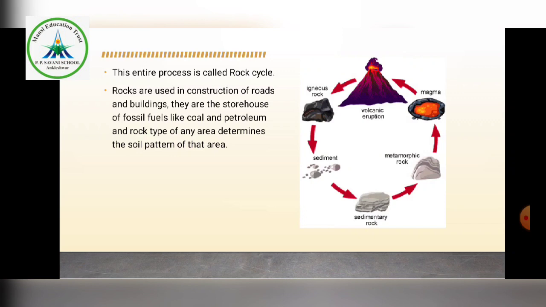From magma inside the earth, which is very hot, due to extreme heat and pressure the lava comes out and the volcano erupts. In this way the igneous rocks are formed, and after some time they are broken into several fragments or pieces, and those are called sediments.